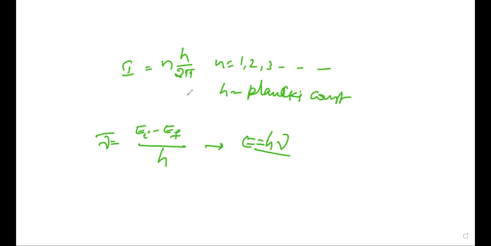So suppose an electron is placed in a magnetic field. First, the spinning nature of particle, like one electron atom.